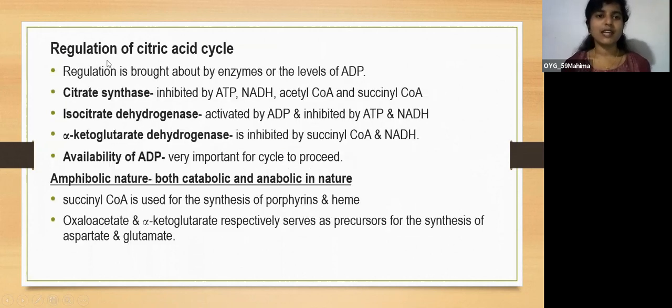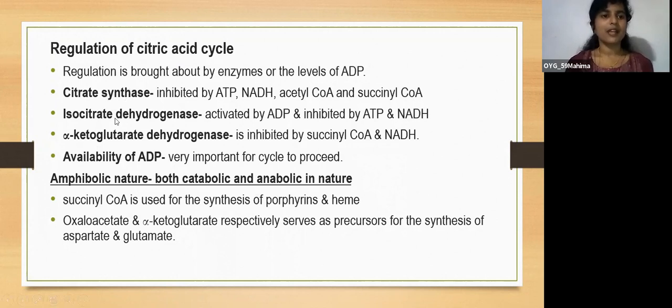Next is regulation of the citric acid cycle. Regulation is brought about by enzymes and also the levels of ADP. The first enzyme is citrate synthase. It is inhibited by ATP, NADH, acetyl CoA, and succinyl CoA. So if it is inhibited by ATP, NADH, acetyl CoA, and succinyl CoA, the whole citric acid cycle will